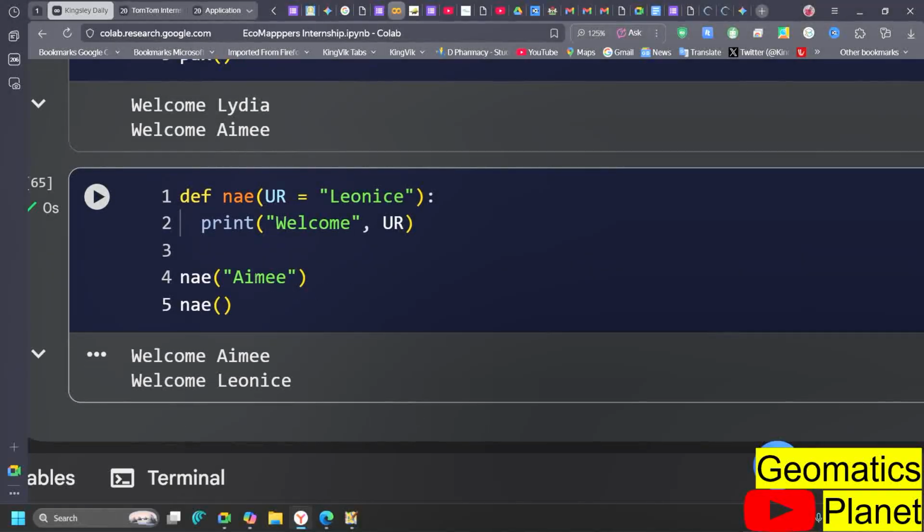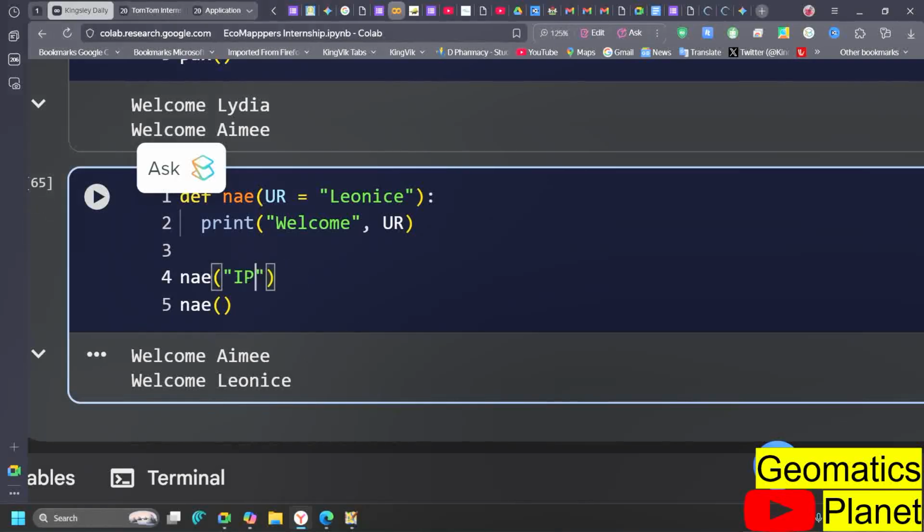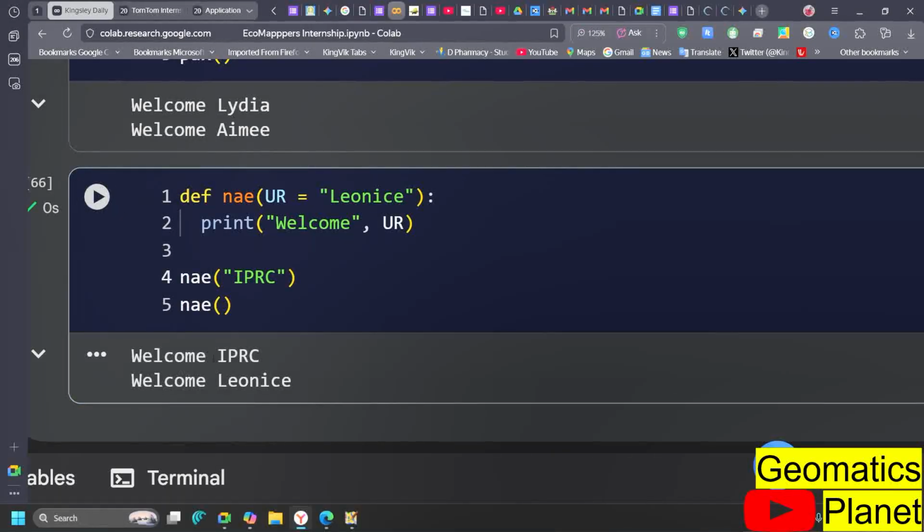So if I go here and then say that I want to welcome people from IPRC, now if I run this code, it will be like welcome IPRC. But if there is nothing inside here, it will return back to University of Rwanda. So if I mention people from IPRC and any other person that is not there, group them into University of Rwanda. So this is a way you can get that done. You can put it in another way and get it done.